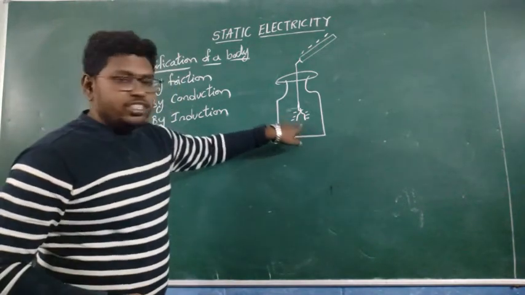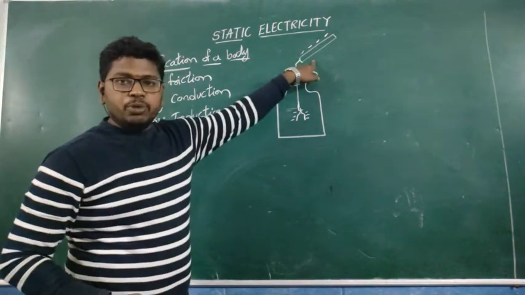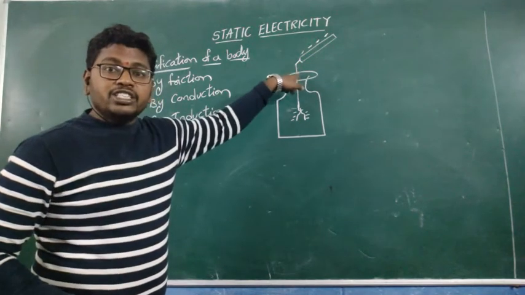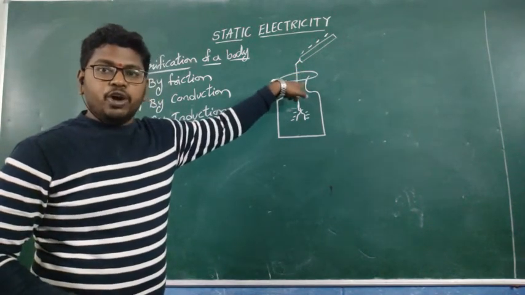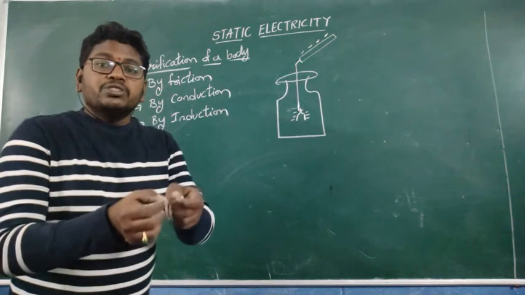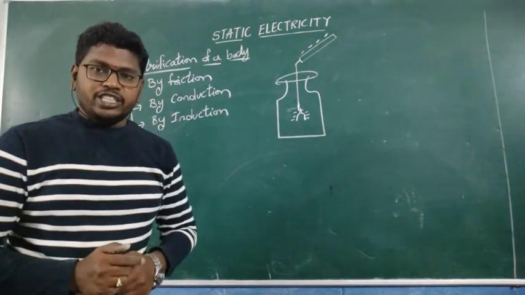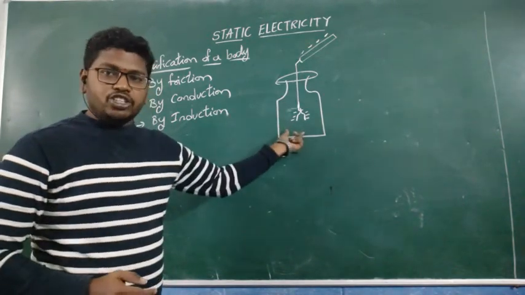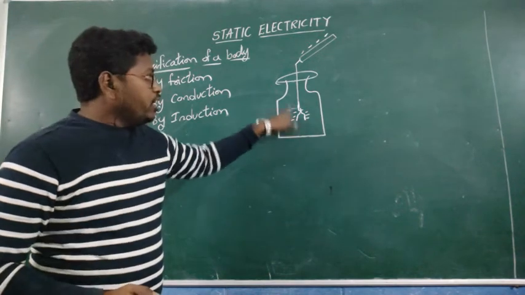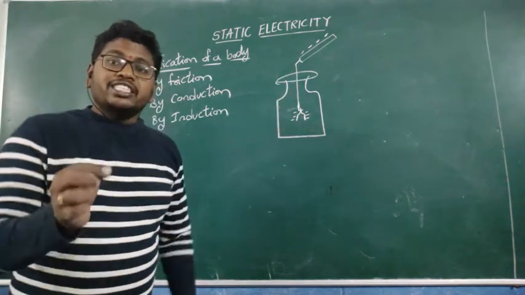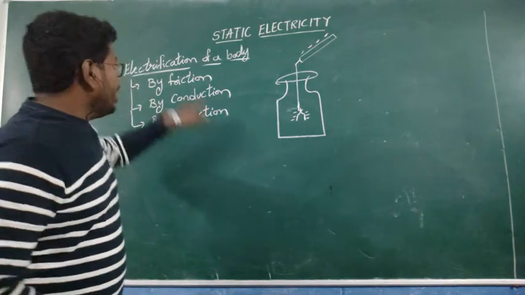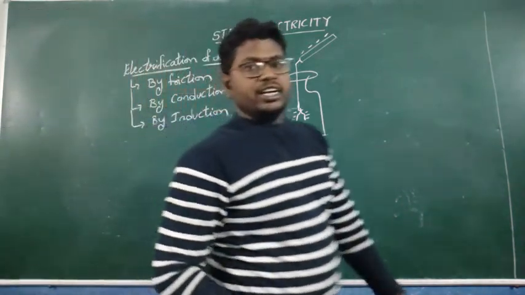Here, this is the uncharged body, and this is the charged body. Whenever the charged body is in contact with the uncharged body, there is a transfer of charges, and it becomes a charged body by contact. And both bodies obtaining the same kind of charges is called by conduction.